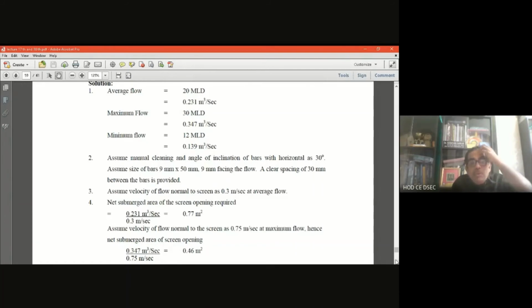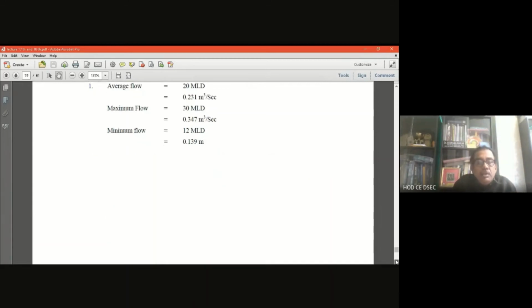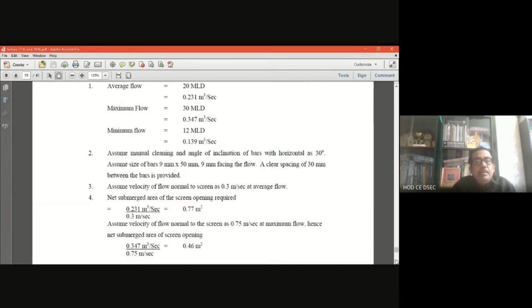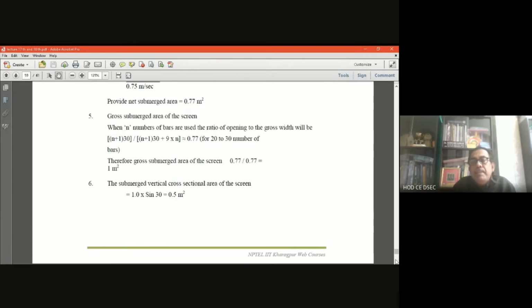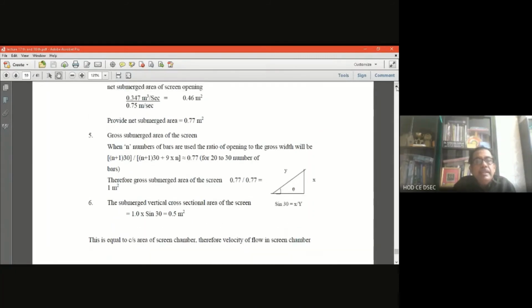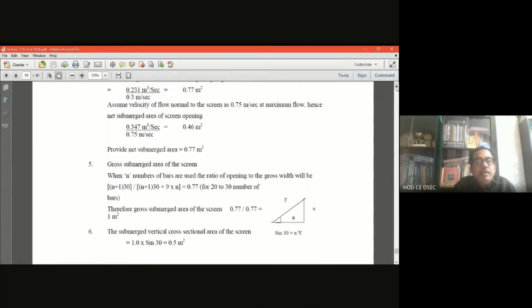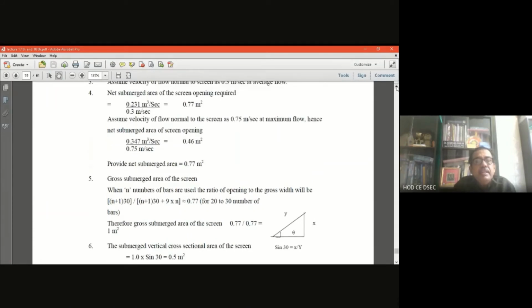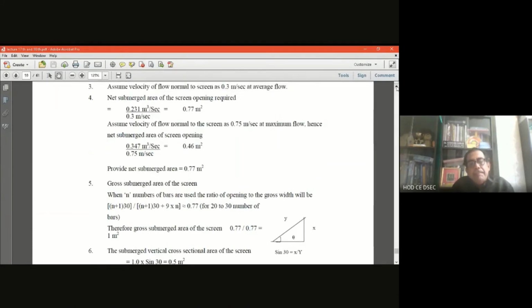Assume velocity of flow normal to the screen as 0.75 meter per second and maximum flow. Because you have the maximum flow also 0.347. So if we apply the maximum flow, then what is the submerged screen area that is going to come? Now the submerged screen area that is going to come is 0.46.